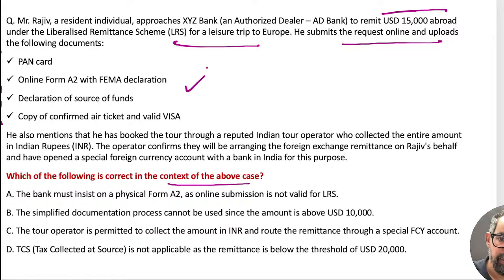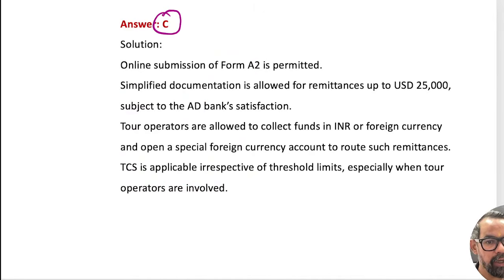All documents are there, right? He also mentioned this case. So it is easily complied with the areas. What are you guys suggesting? Option C. The tour operator is permitted to collect the INR and route this in foreign currency. 100% true. Option C only will be the right answer because every document is complied with the requirement itself, right? So there is no issue with that particular one.